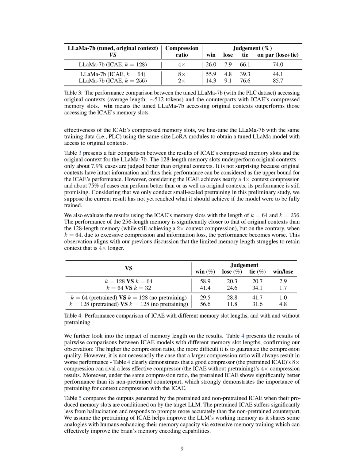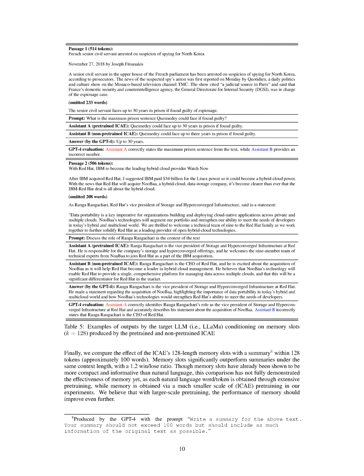We also compared the outputs generated by the pre-trained and non-pre-trained ICAE. The pre-trained ICAE suffered significantly less from hallucination and responded to prompts more accurately than the non-pre-trained counterpart. Finally, we compared the effect of the ICAE's 128 length memory slots with a summary produced by GPT-4. Memory slots significantly outperformed summaries under the same context length, with a 1.2 win-lose ratio. We believe that with larger scale pre-training, the performance of memory should improve even further.